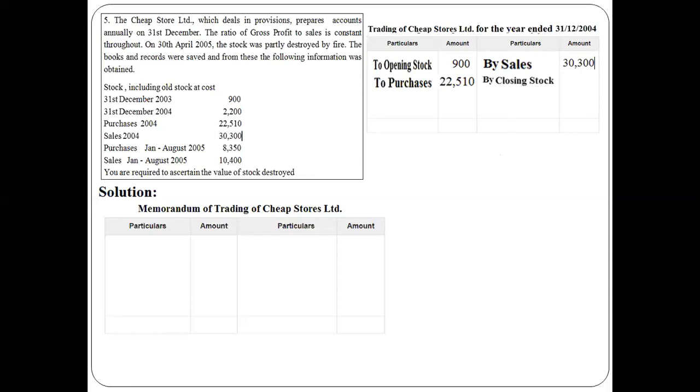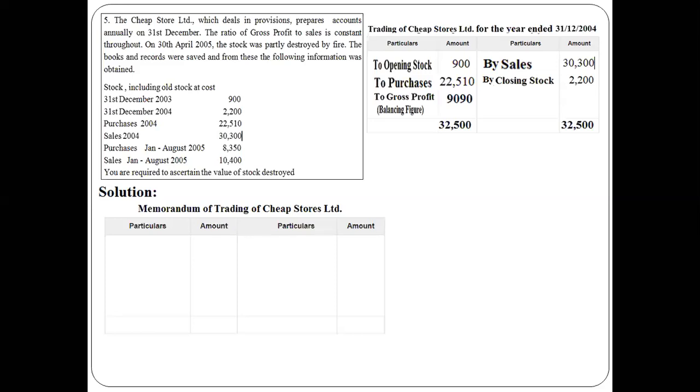Then closing stock. The objective of the trading account is to find out the gross profit, hence closing stock is directly given. That is the stock of 31st December 2004, 2,200, which will be the closing stock. So we have taken that closing stock. Then we close the ledger account. Whichever side is more, the credit side is more, that is 32,500. We write it on both sides, and the balancing figure would be our gross profit. How much value are we getting as the balancing figure? 9,090 rupees is our gross profit.